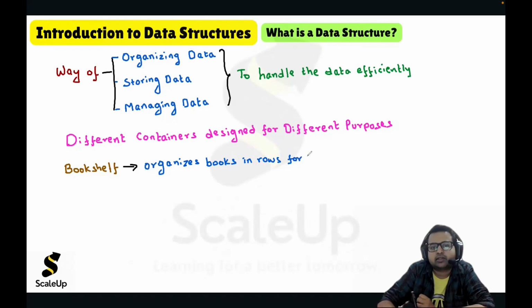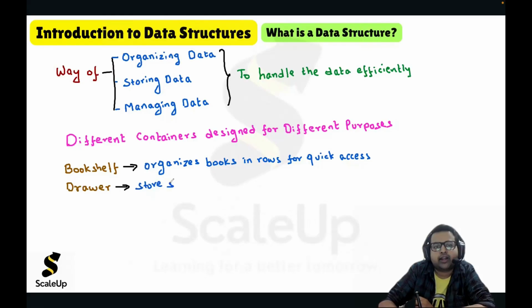Similarly, a drawer. We make use of a drawer to store small items, and whenever we need those small items, very easily we can get them from the drawer. So it is a container for a specific purpose. A bookshelf is a container for a specific purpose.